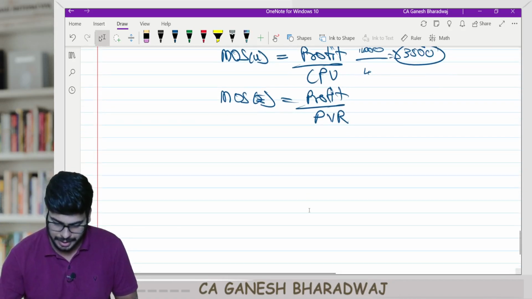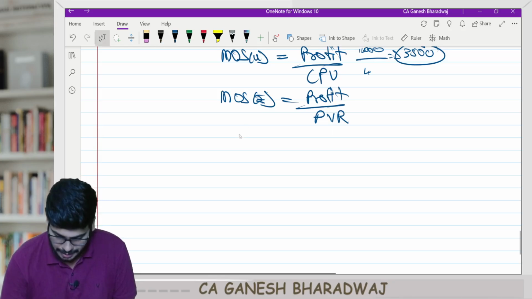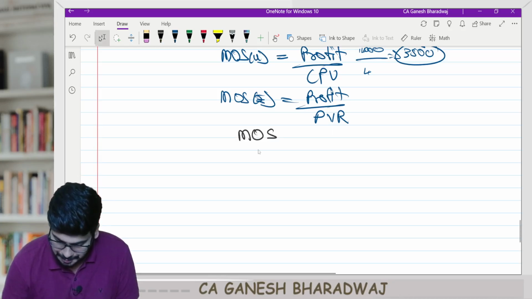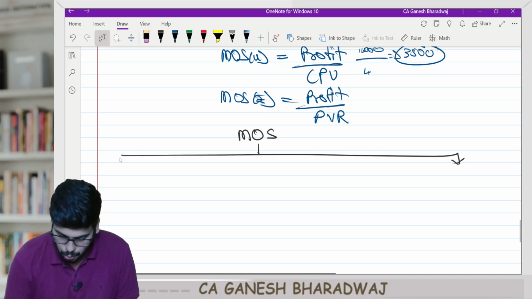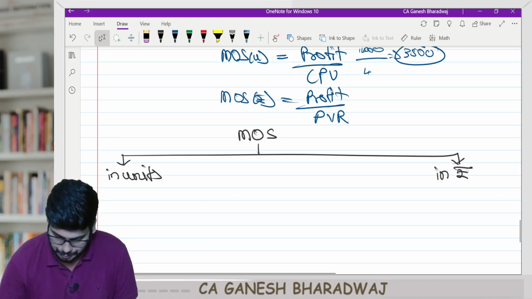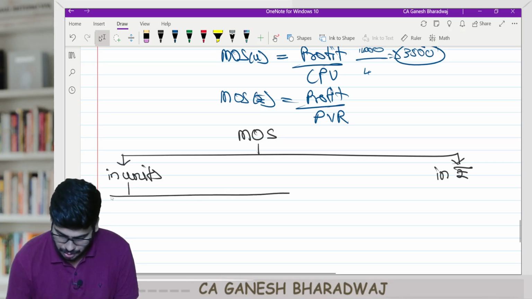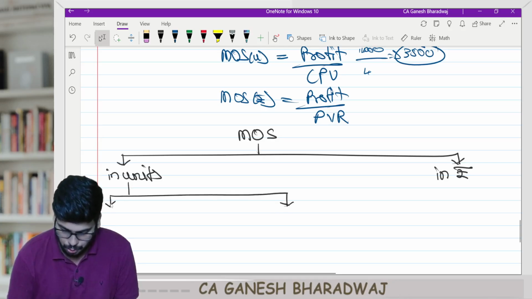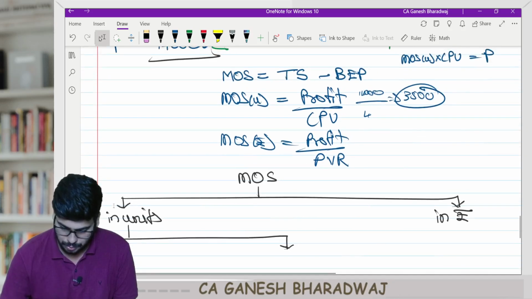So write down in the center. Please write it down in the center. Margin of safety, branch it into 2: in units, in value. In units, once again branch it out into 2.